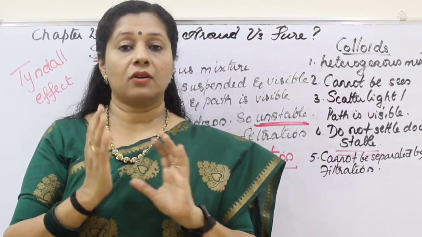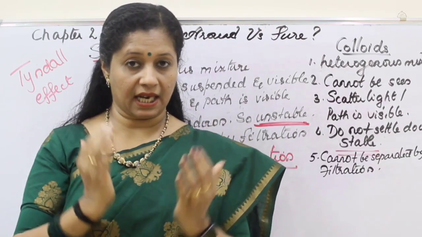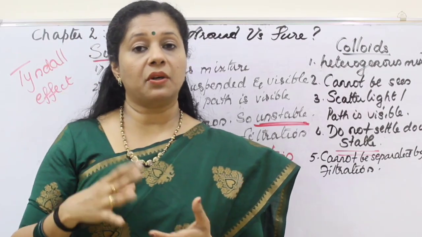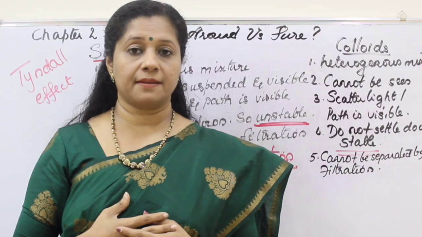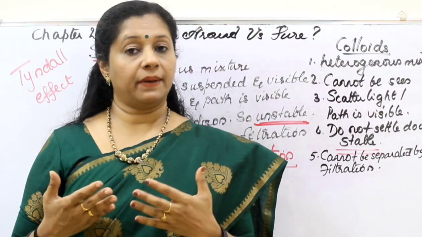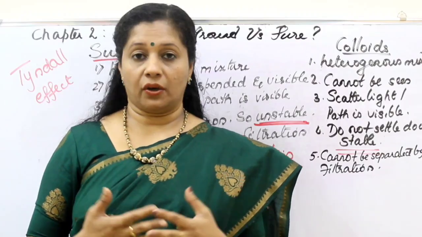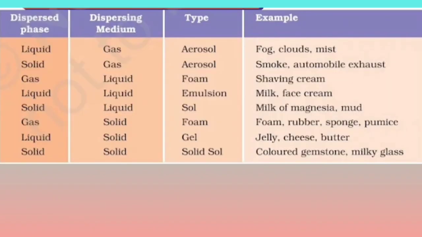So every colloid has a dispersing medium, which is the larger component. In that, the dispersed phase will be there. Depending upon that, there are different types of colloids based on their state, solid, liquid or gas. In the following table you can see the different types of colloids. If the dispersed phase is liquid and it is dispersing in a medium of gas, we get aerosol, that is fog, clouds, mist are all examples. If solid is there in gas, then it is also called aerosol, for example smoke, automobile exhaust, etc.